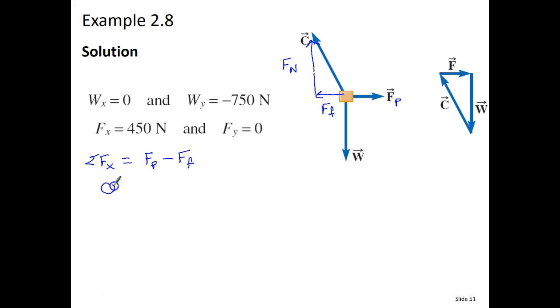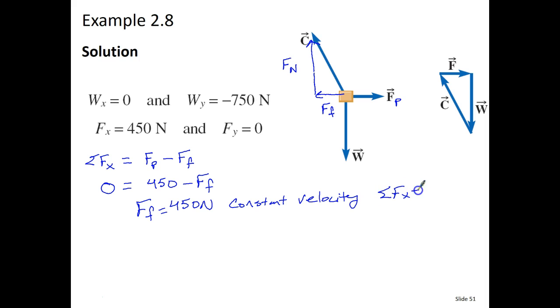We know that the sum of the forces here needs to be equal to 0. We know the force of the push is 450 newtons. And then from that, we're going to subtract off the force of friction. If I solve this for the force of friction, I'm going to add force of friction to both sides. And so here the force of friction is also 450 newtons. That makes sense because we said that it is traveling at a constant velocity. And because it has a constant velocity, that means that the sum of the forces in the x direction needs to be equal to 0.